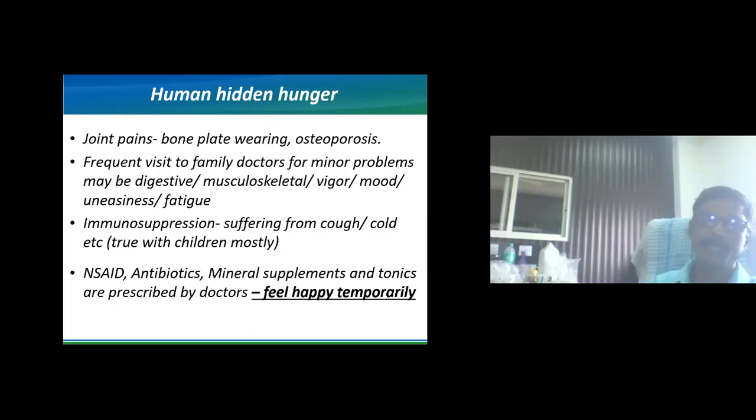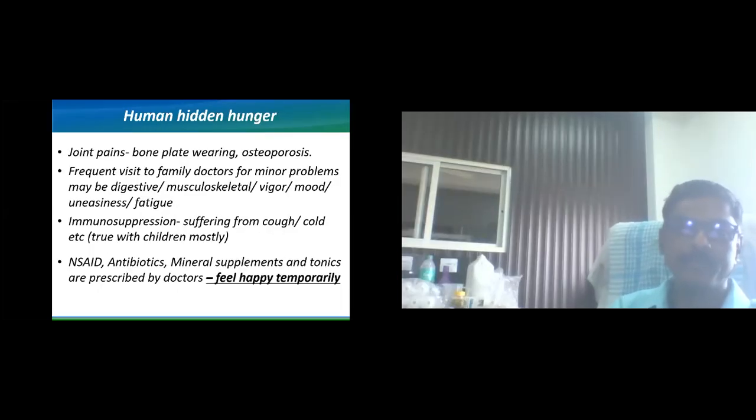We frequently visit family doctors for minor problems: digestive problems, musculoskeletal problems, problems with vigor, mood, uneasiness, and fatigue. All these things can be observed in our routine life, and because of that we frequently visit our family doctors. Then immunosuppression.